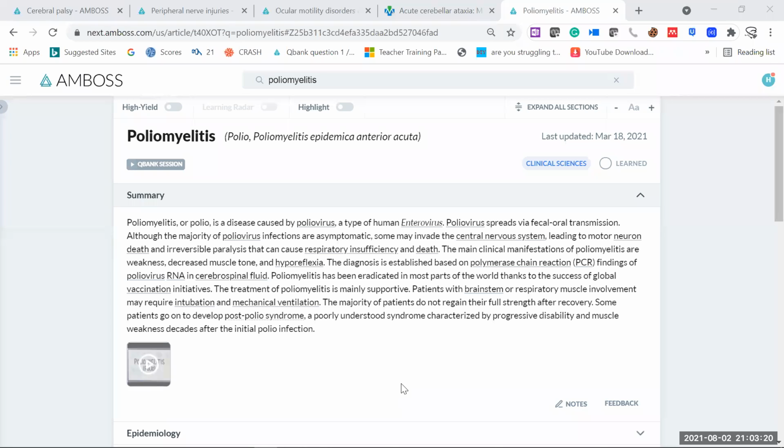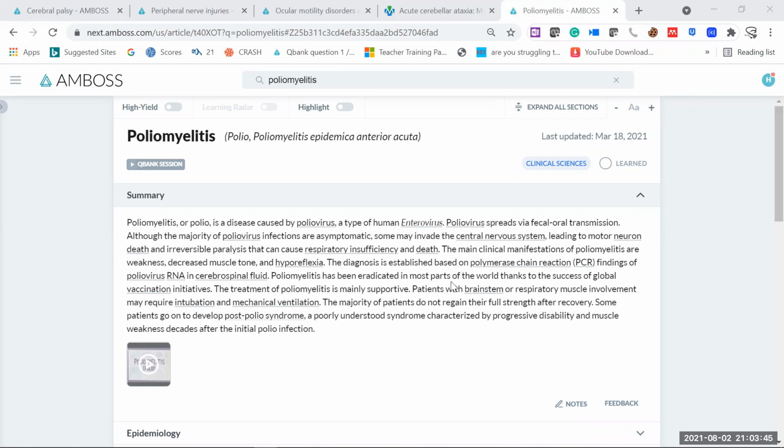But that is not going from down to up. It's always going from up to down. So whenever a child presents with symptoms of infection and is unable to hold his neck, always think about polio. The diagnosis is established based on polymerase chain reaction. Of course, it's a viral infection. It's a poliovirus, an enterovirus. So we have to go for PCR testing in order to make a final diagnosis.